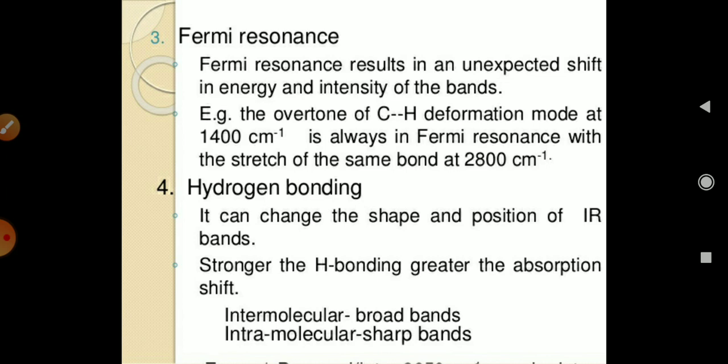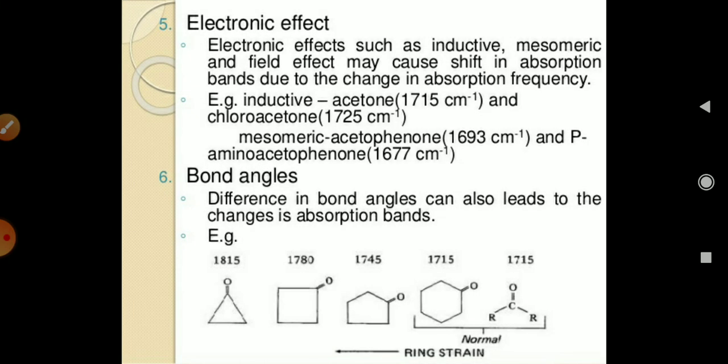The fourth one is hydrogen bonding. The hydrogen bonding can change the shape and the position of IR bands, and the stronger the hydrogen bonding, the greater the absorption shift. It will show intermolecular bond broad bands and intramolecular sharp bands. The next one is electrical effect. The electrical effects, such as inductive, mesomeric and field effect, may cause a shift in absorption band due to the change in absorption frequency.